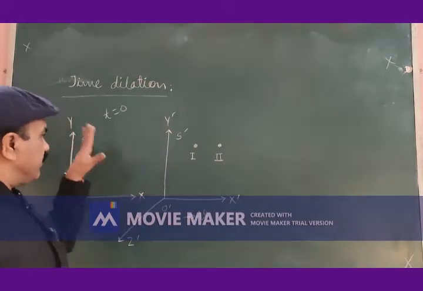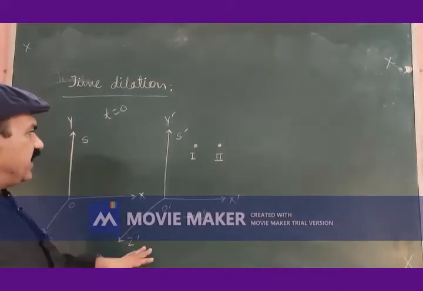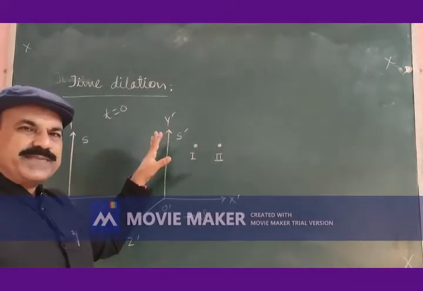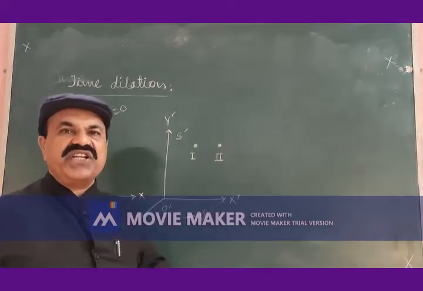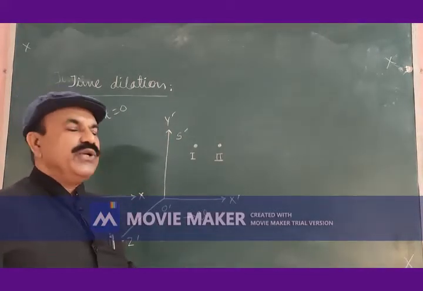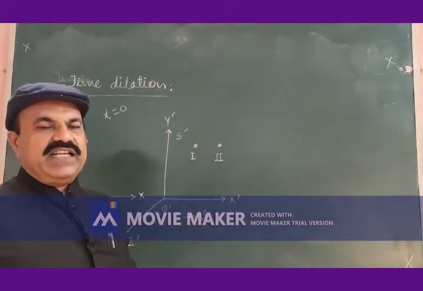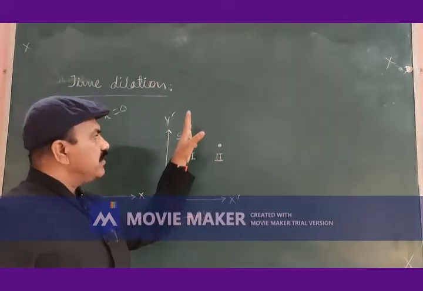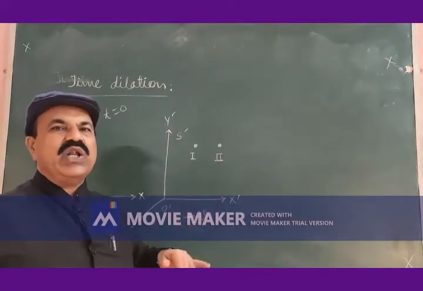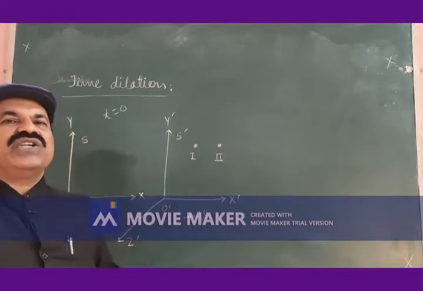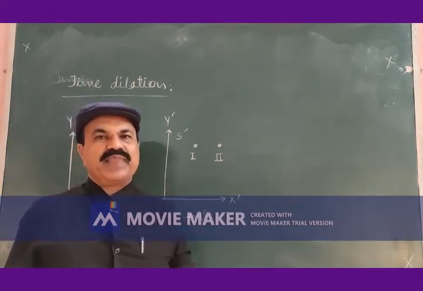Now, frame of reference S is stationary, frame of reference S prime is moving along positive x direction with uniform velocity v.